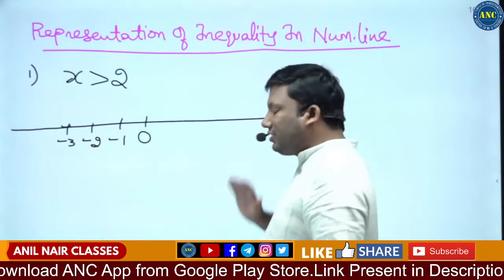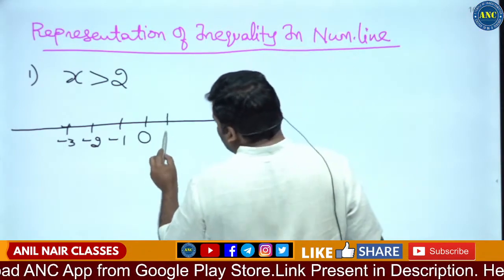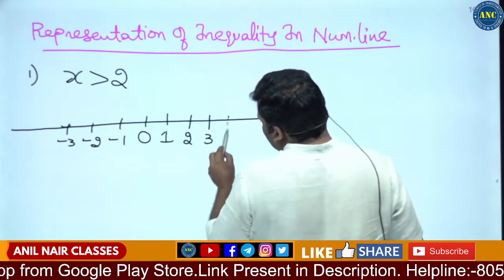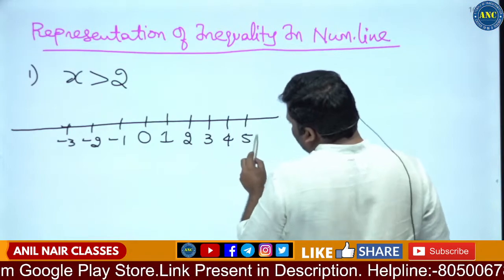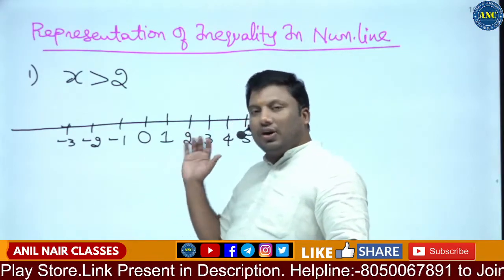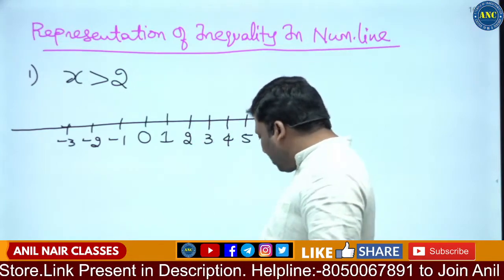Anything to the right of 0 is a positive integer, which we call a natural number: 1, 2, 3, 4, 5, and so on. And on the left: -1, -2, -3, and so on, then 0, 1, 2, 3, and so on. Now, if you observe here,